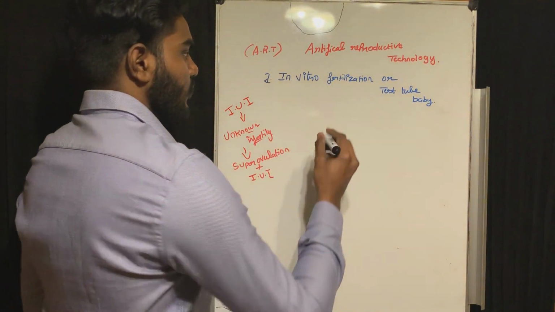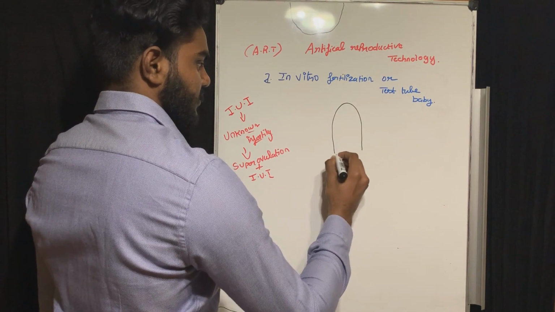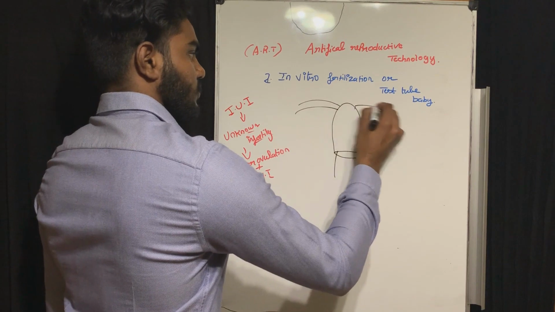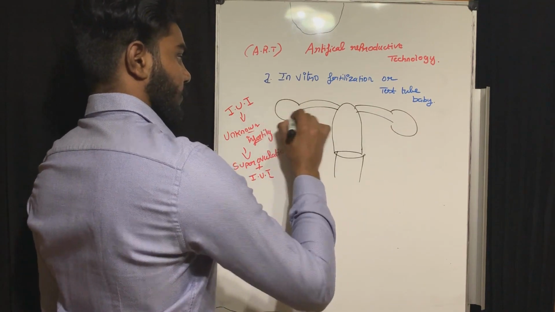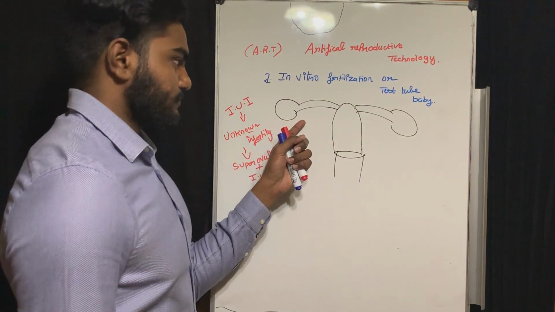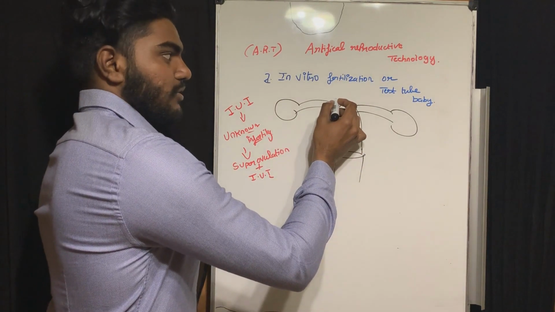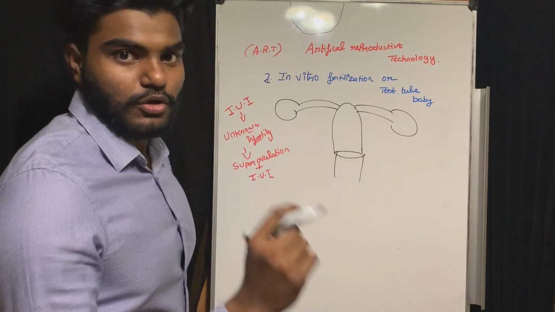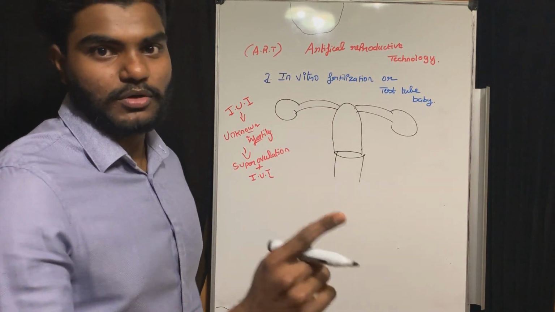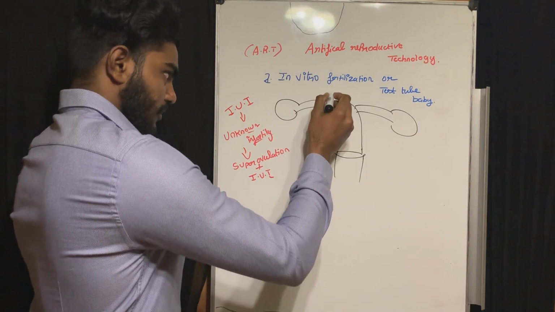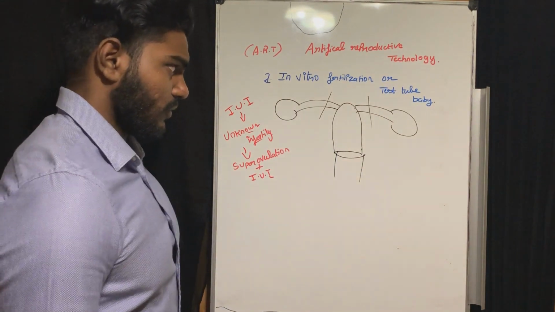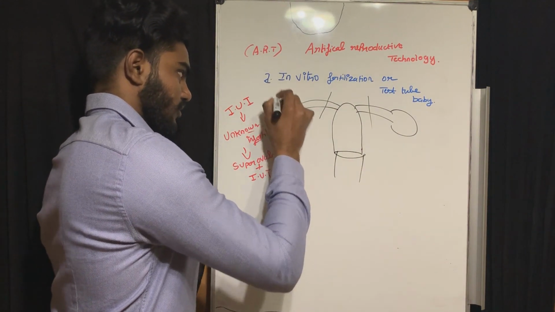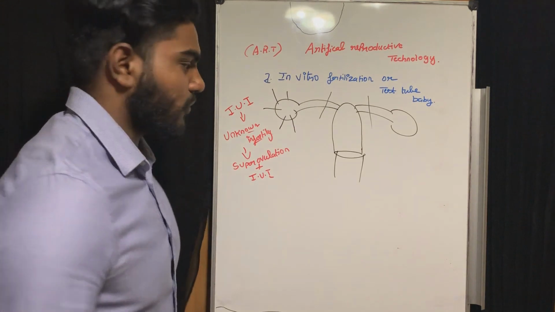Now listen very carefully. This is the uterus, and this is the cervix, vagina, fallopian tube and the ovary. I already told you there are two conditions in which we do this process. First is a fallopian tube problem. Second is a sperm count less than 5 million. Now, I will inject more follicles into the ovary.